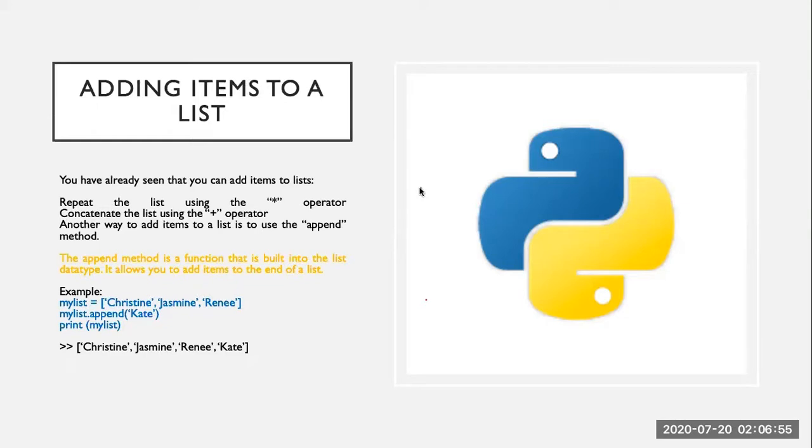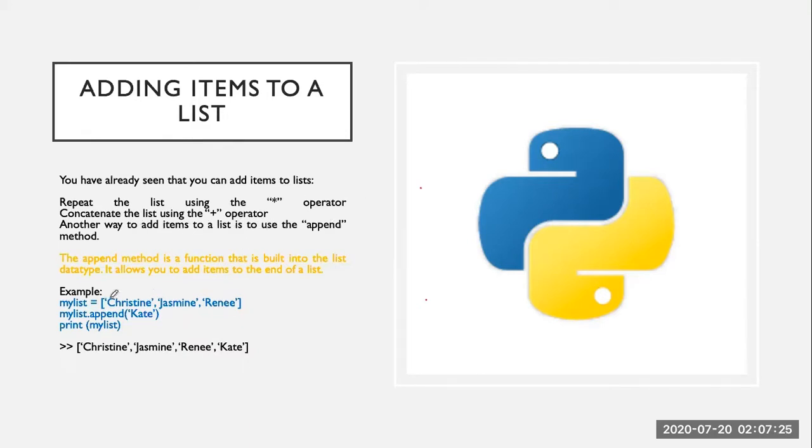Okay, we have seen that we can add elements in the last lecture. We have discussed that we can add items to the list. We have used the repeat method, the static operator, or the concatenation operator. Another way to add an item, irrespective of how we created the list, is when there is already a list and we want to add some item to it. One way is to use the append method.